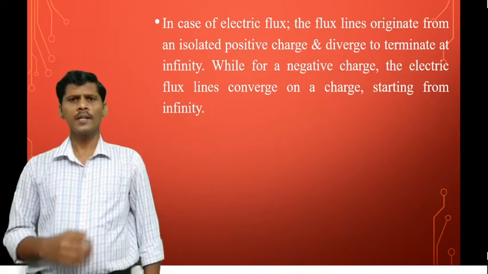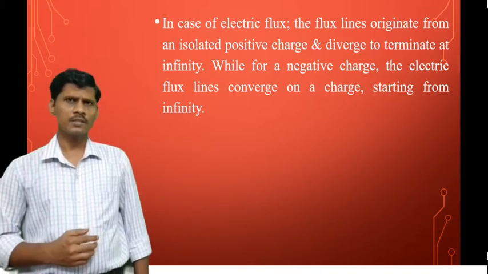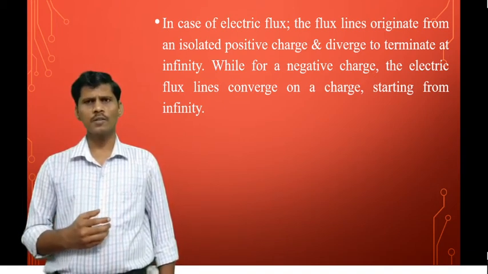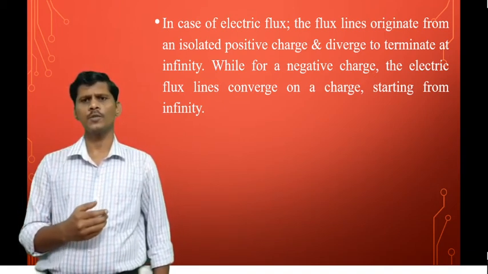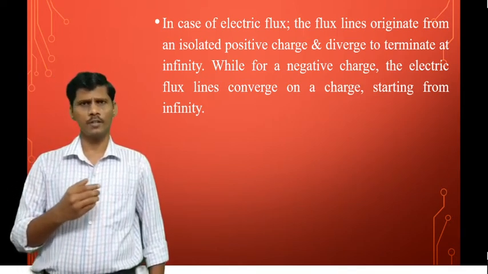In case of electrostatics, single isolated charges can exist. The flux lines originate from an isolated positive charge and diverge to terminate at infinity.